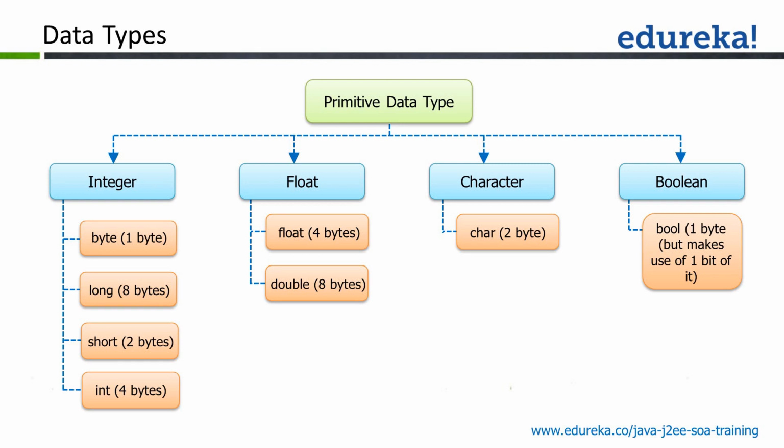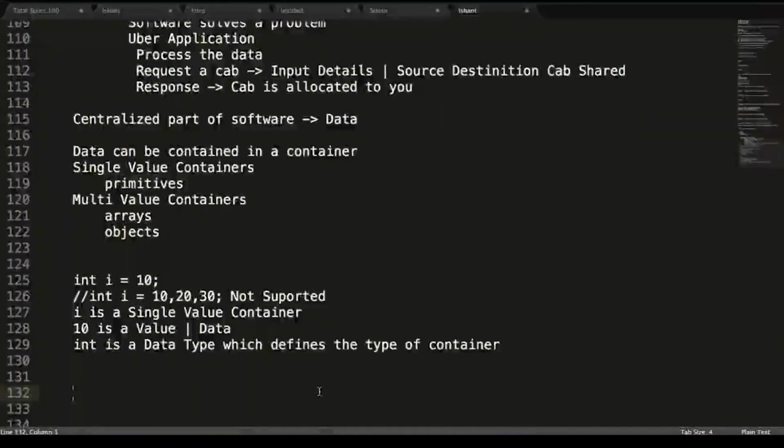The difference is how they take up memory. Byte takes 8 bits, that is 1 byte of memory, whereas short takes 2 bytes, int takes 4 bytes and long takes 8 bytes. So if you have to store the age of a person, you should go for byte. The integral data can be stored in a data type which can be either byte, short, int or long. So let's say age.